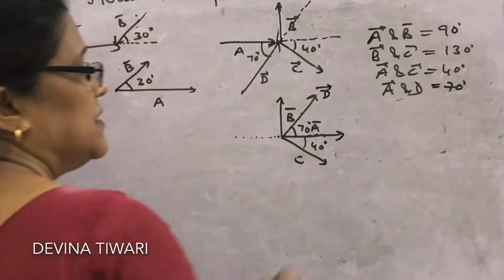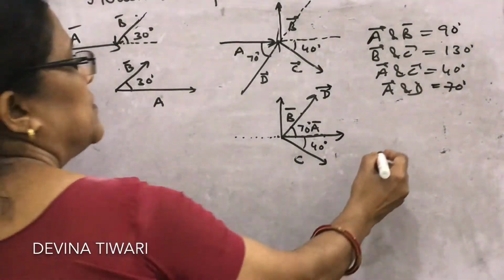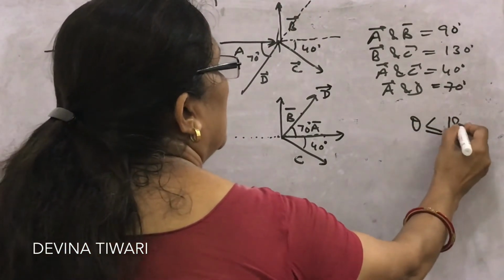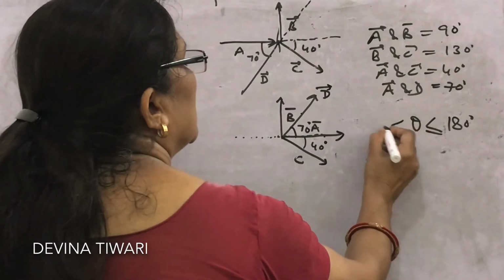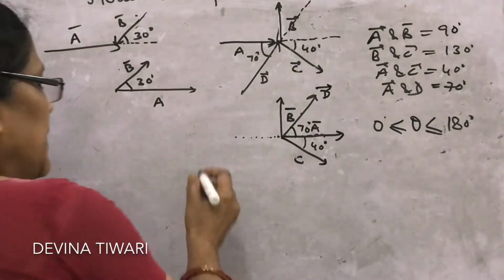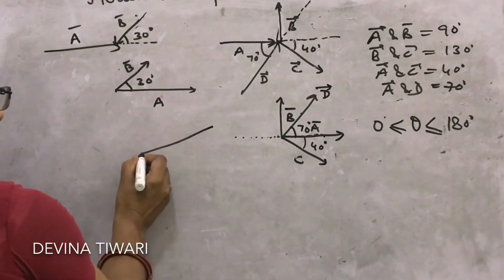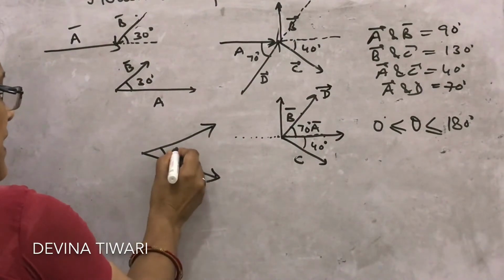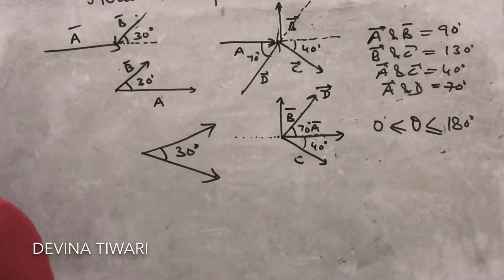Look, all the angles are less than 180. So remember that this theta should be less than 180 or 0. What I mean to say, why I told this? Suppose these two vectors having tail to tail angle, this is 30 degree.